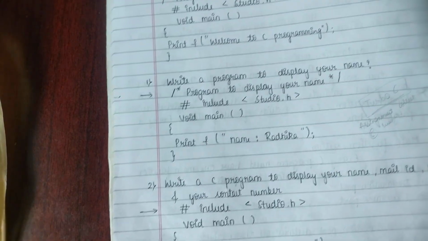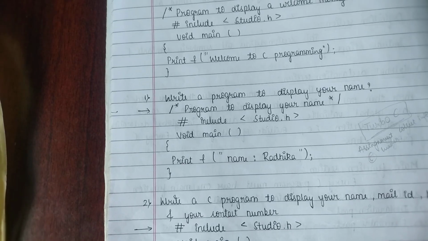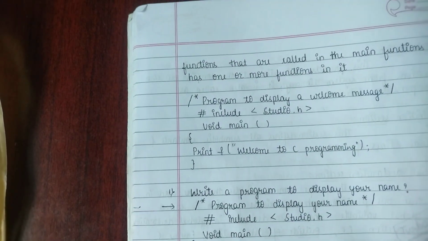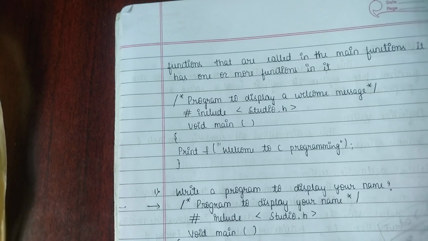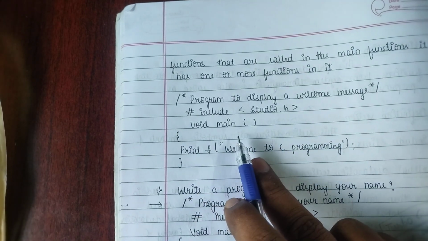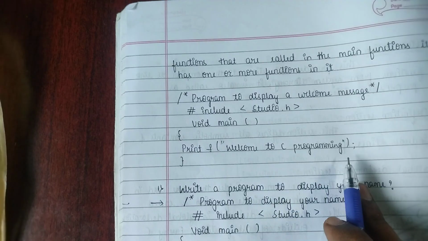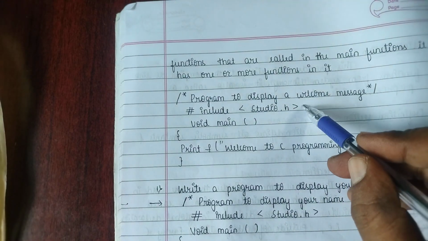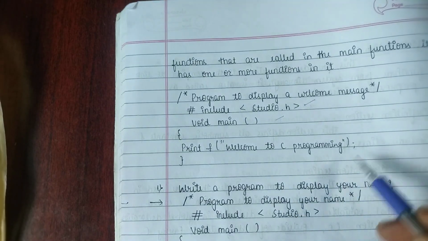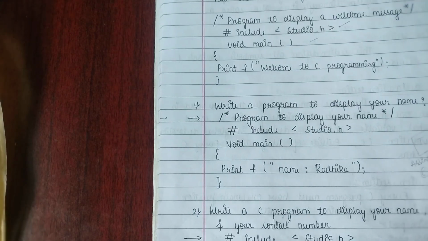See, now look at here, one example to display your name. A program to display a welcome message. See, hash include stdio.h, void main, then printf, welcome to the C programming. This is called the preprocessor, the main function, and then we write some statements and close it, right?